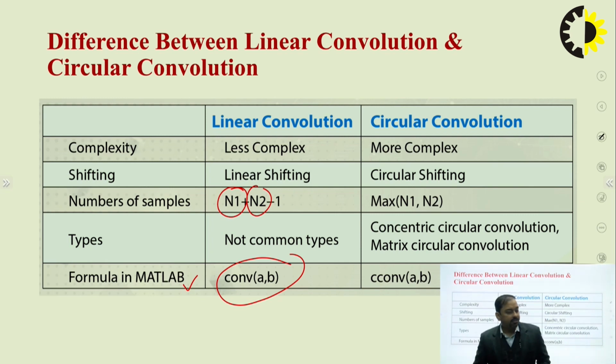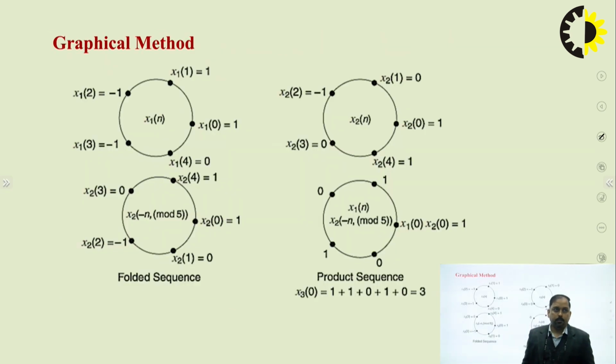Whereas if you are writing cconv, where C means circular convolution, of A comma B. So these are some small differences between the linear convolution as well as circular convolution. If the sequences are periodic, definitely circular convolution is used. When the sequence is aperiodic, generally we say that we have the linear convolution.